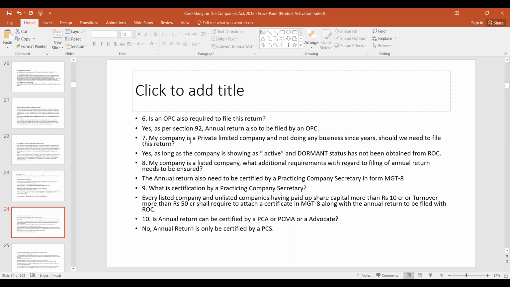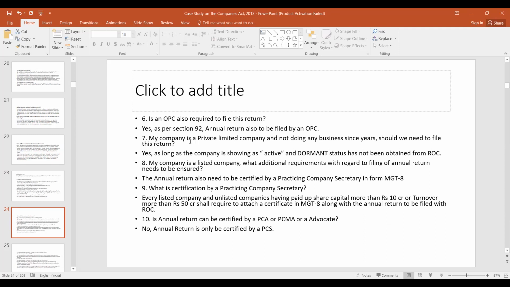My company is a listed company. What additional requirements with regard to filing of the annual return need to be ensured? The annual return also needs to be certified by a practicing company secretary. And what is the certification by a practicing company secretary? Every listed company and unlisted companies having paid up capital of more than 10 crores or turnover of more than 50 crore shall be required to attach a certificate in MGT 8 along with the annual return to be filed with the ROC.